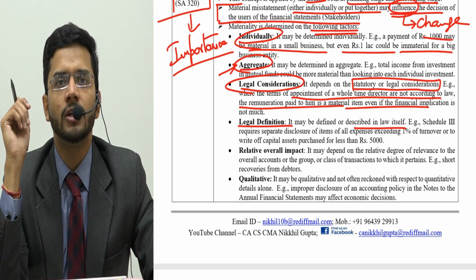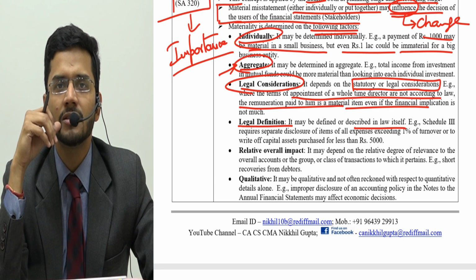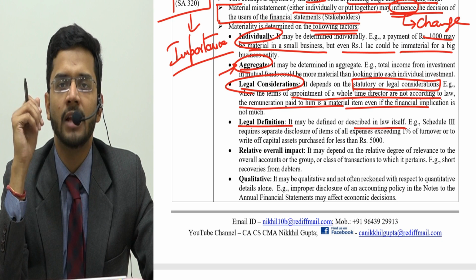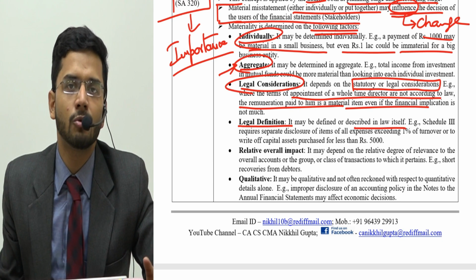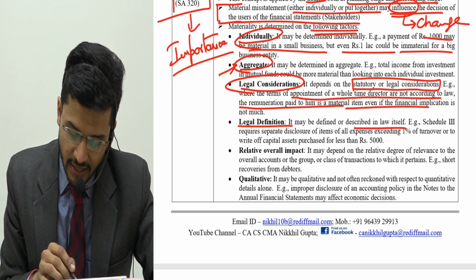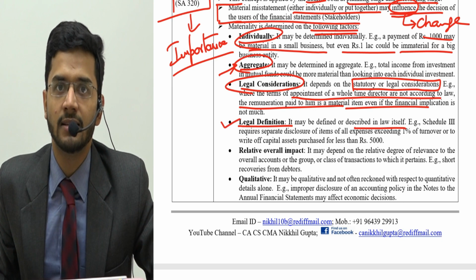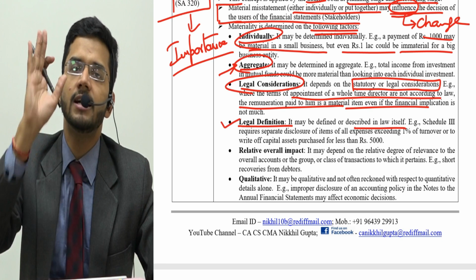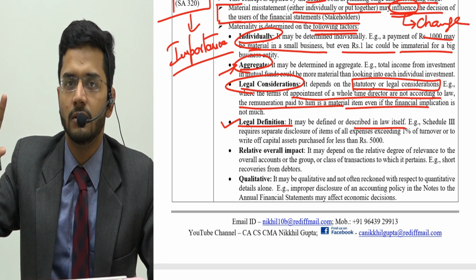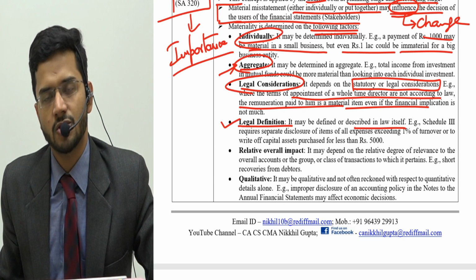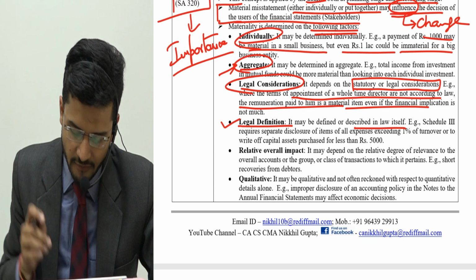During the statutory audit, you have to disclose the statutory dues which remain unpaid, like excise duty, like income tax, whether it is 1 rupee or 1 crore rupees. So if it is legally written somewhere that this item is material, then you have to treat it as material, whether the amount involved is 1 rupee or 1 crore rupees. That transaction becomes material if it is legally written somewhere.